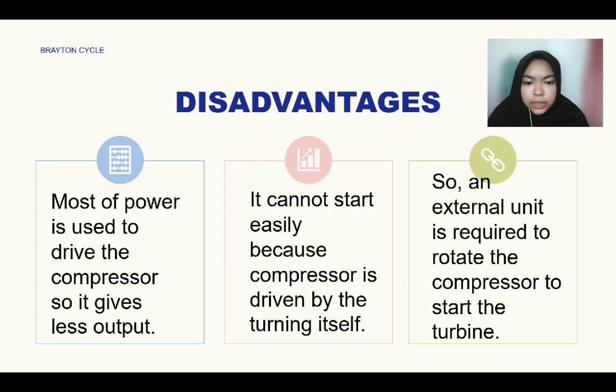Second, it cannot start easily because the compressor is driven by the turbine itself, so an external unit is required to rotate the compressor to start the turbine. Third, the overall efficiency of the turbine is low because exhaust gases contain most of the heat.